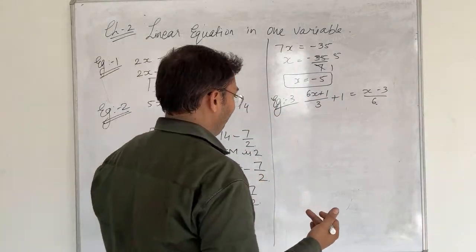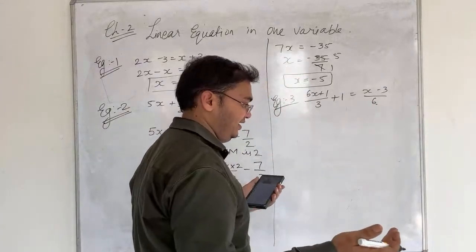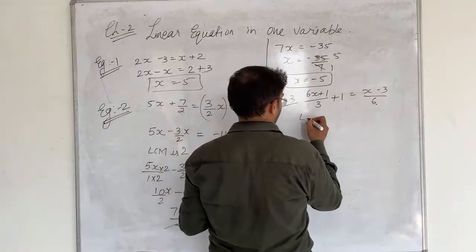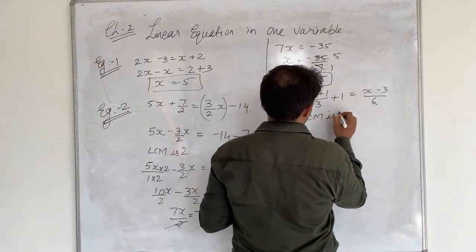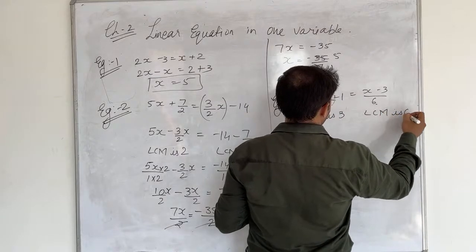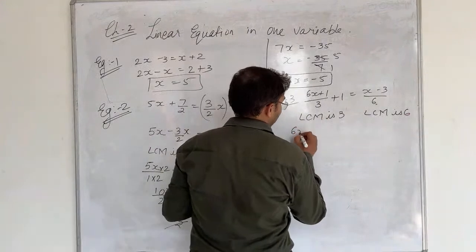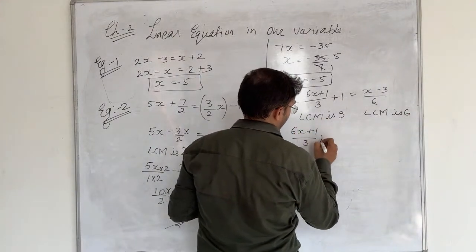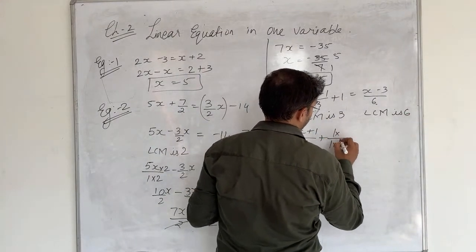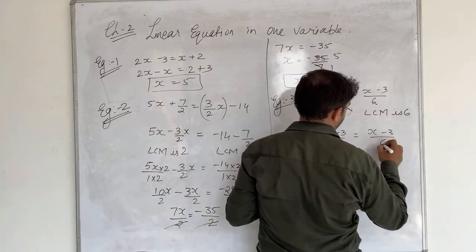So what happens if it's a complex one, that we cannot shift the variables and constants on either side. So we need to take the LCM over here only, that the LCM is 3. Same way the LCM is over here, that is 6 itself, so no need to take the LCM. So here (6x + 1)/3 + 1/1 we are going to multiply with 3 itself, and here (x - 3)/6 as it is.